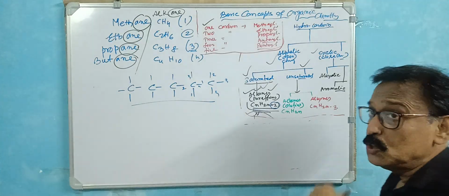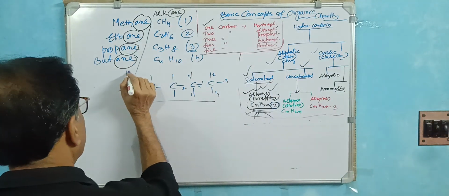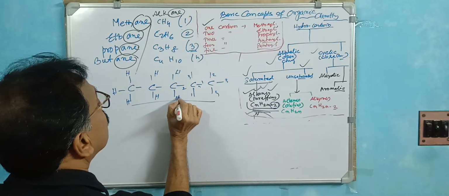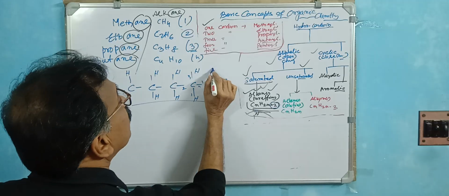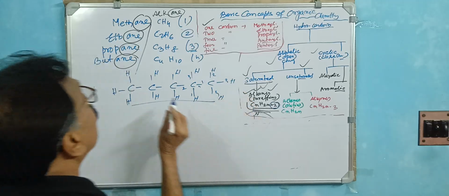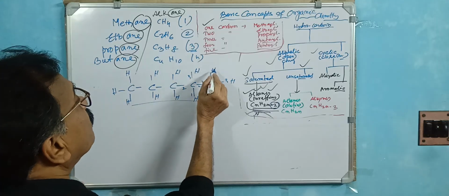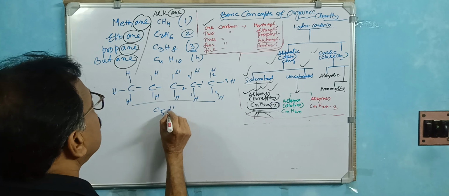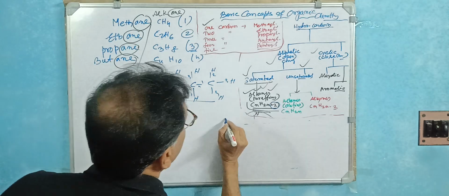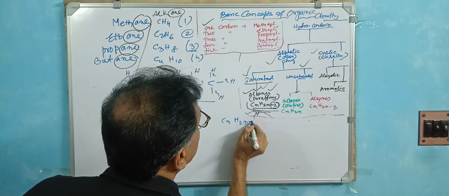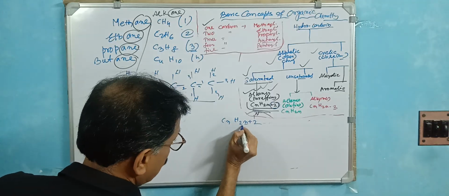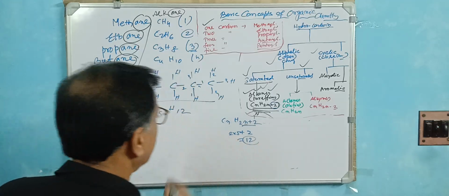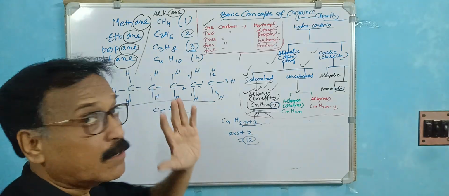This is the drawing procedure for the structure, and everywhere you just put the hydrogen. These are all hydrogen. So what is the number of hydrogens you put here? 1, 2, 3, 4, 5, 6, 7, 8, 9, 10, 11, 12. So C5H12. The formula is CnH2n plus 2. Here n is 5, so 2 into 5 plus 2 is 12. Okay, so this is the complete structure.